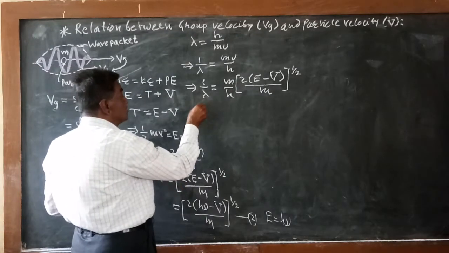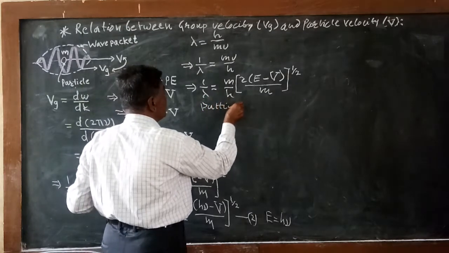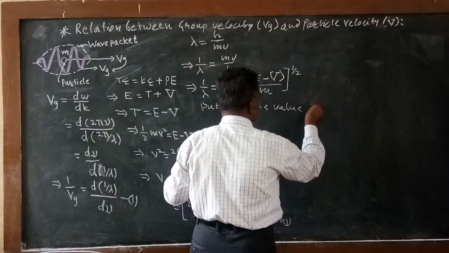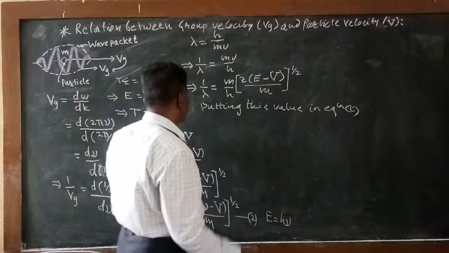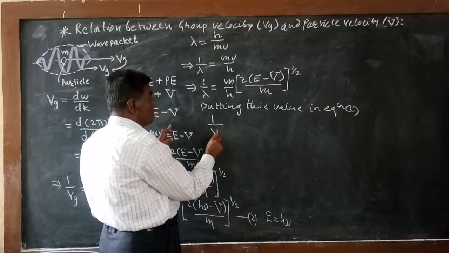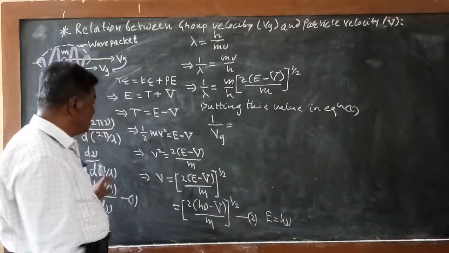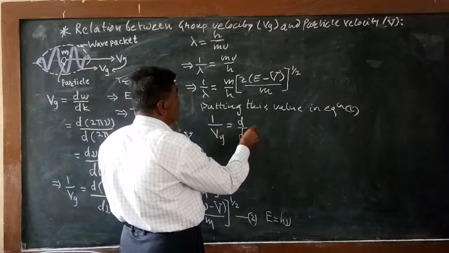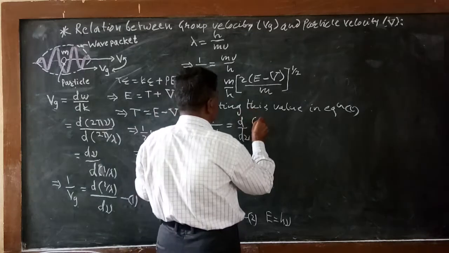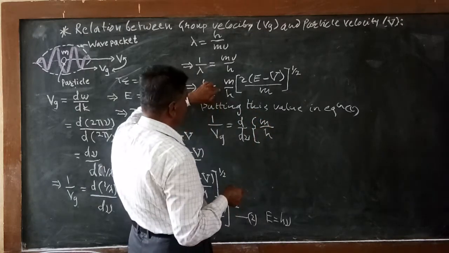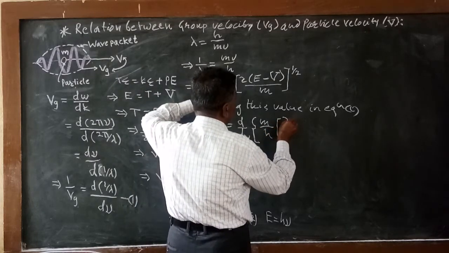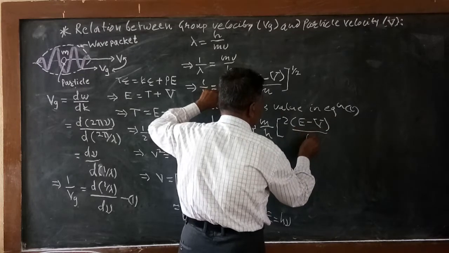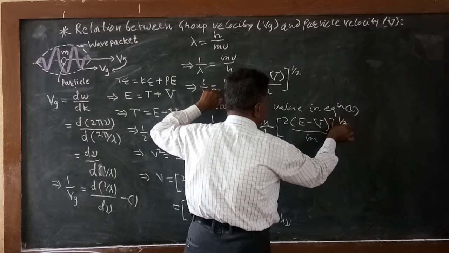So 1 upon Vg will be equal to d mu of m by h, this is m divided by h, into bracket 2 into bracket E minus this capital V potential energy divided by m to the power half. So we are getting this equation.